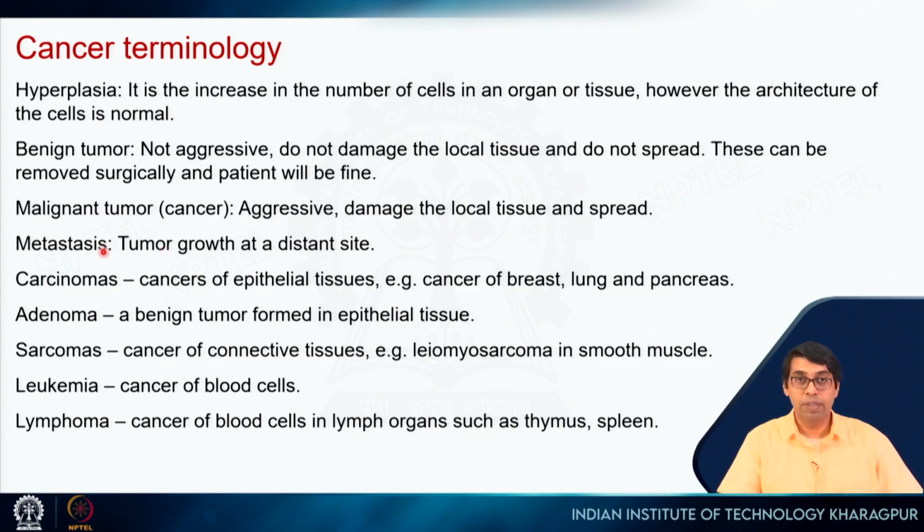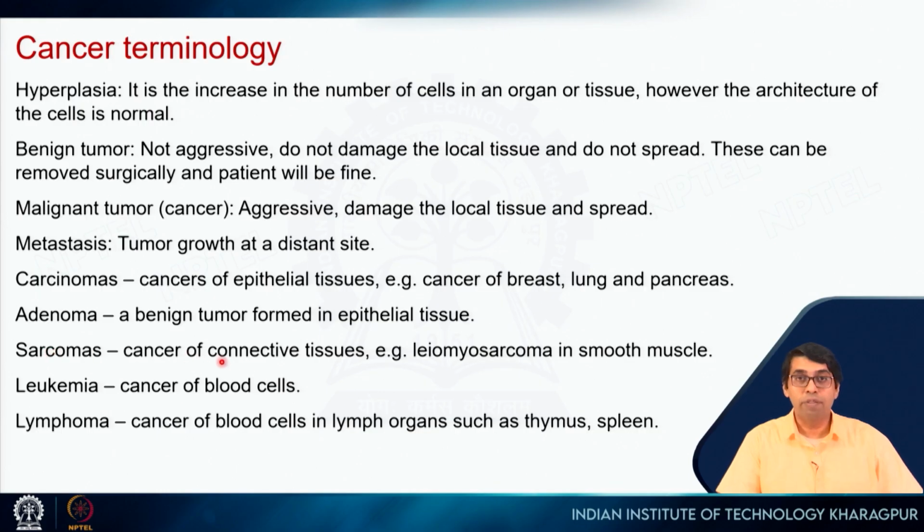So this is metastasis. Now it turns out that there are different types of cancer, and depending on the cell type, they get different names. For example, you will hear of carcinomas. So carcinomas are cancer of epithelial cells. So for example, breast cancer, lung cancer, pancreas cancer, right? So these are all carcinomas. Adenoma is a benign tumor formed in epithelial cell. So if it is localized in a particular place, and if it's a benign tumor, it will be called an adenoma.